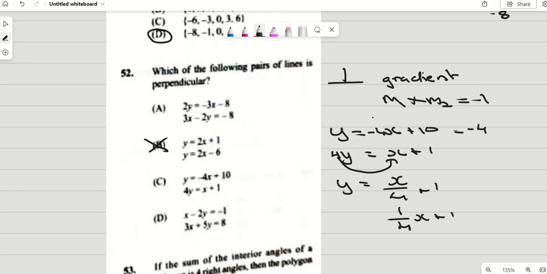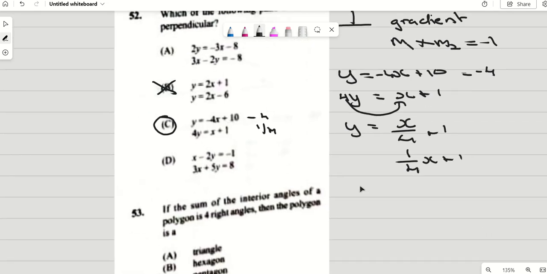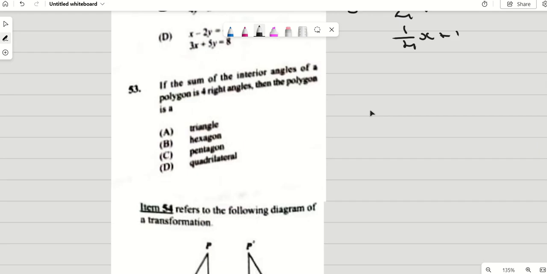So my gradient for C is -4, and this one is a quarter. Now, if we multiply that, -4 by a quarter will give you -1, so the answer is C. And that is how you would do it. For A, you would do the same thing. You make y the subject, and you look at the gradient or the coefficient of x. That would tell you the gradient of that line, and you multiply the two, and if you get -1, then you know that is your perpendicular line. So C is your answer.